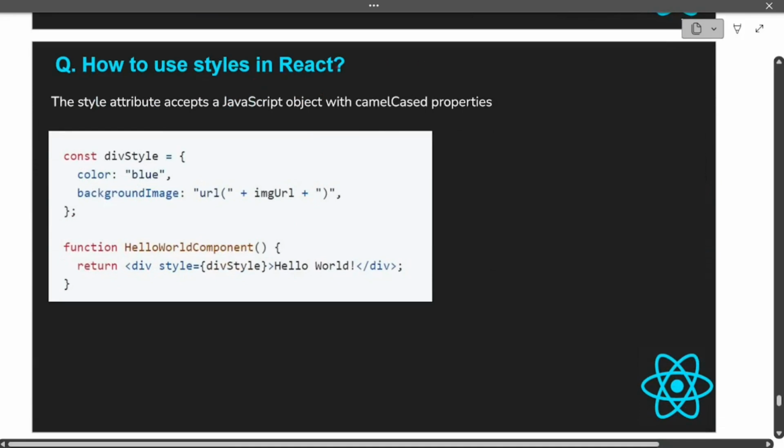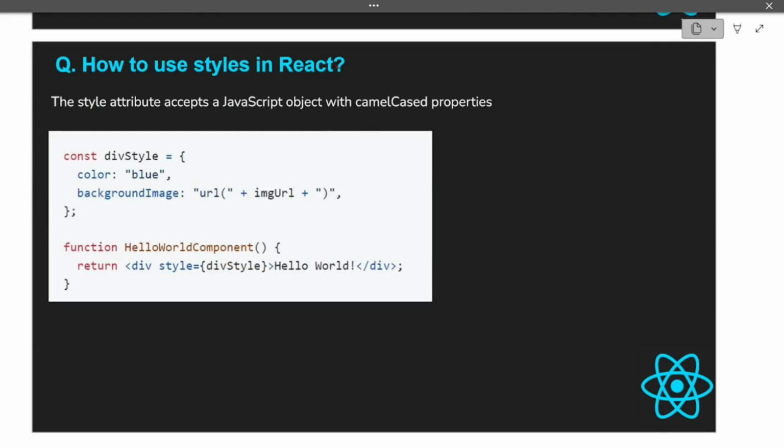So there are basically different ways of writing styles in React.js. In this question we are only going to answer for inline style.